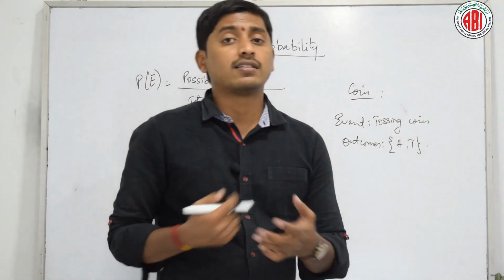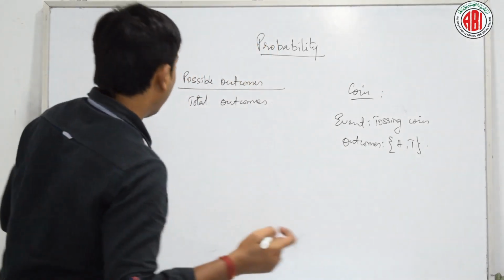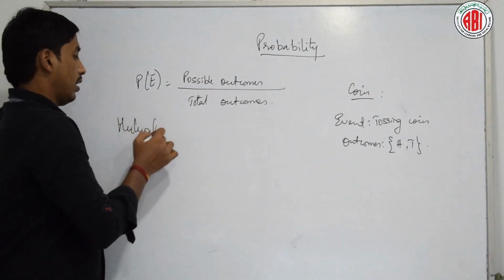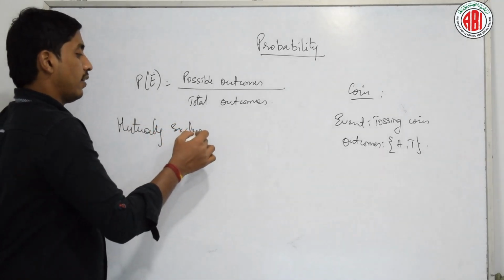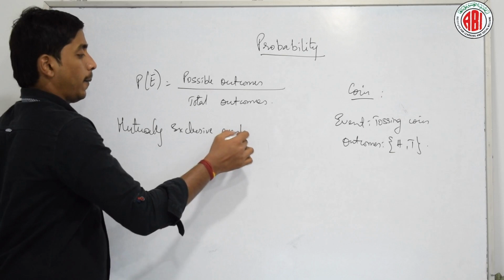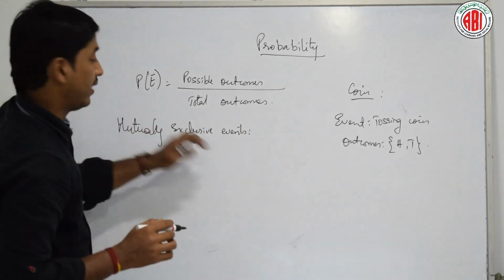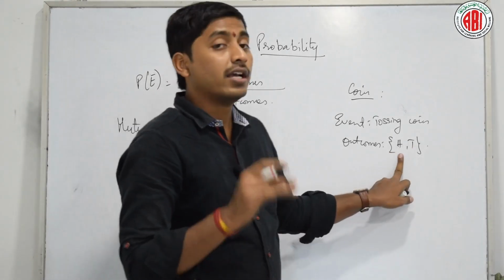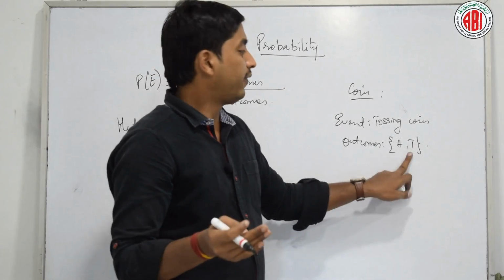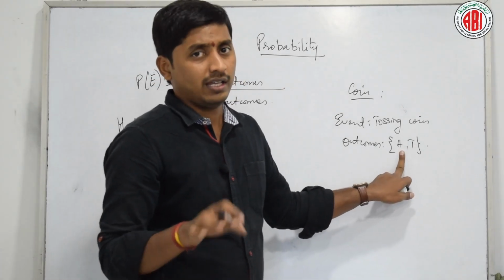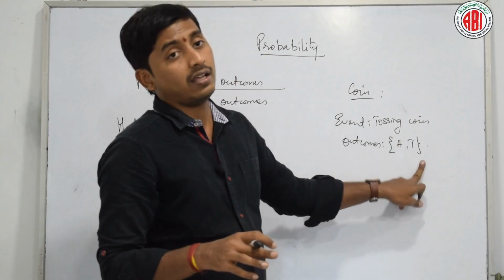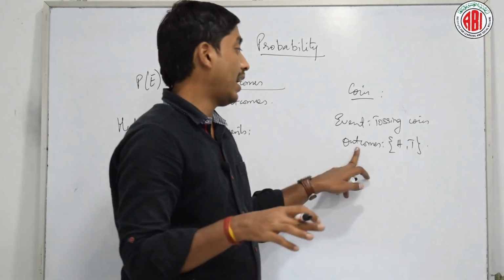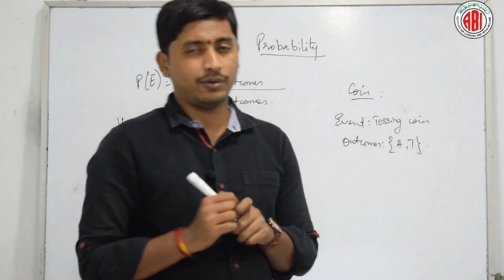Then let us discuss a few more things, that is mutually exclusive events. There are different definitions which we can have. Mutually exclusive events, right? Mutually exclusive in the sense, for example, H and T are the two outcomes where this H depends upon the other, right? If T comes, will H come? No, right? Yes or no? That is, if H is there, T will not come. That is, both are related to each other and they all belong to the same event. Isn't it? Did you understand?